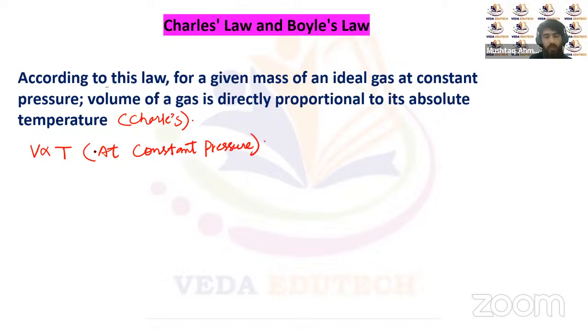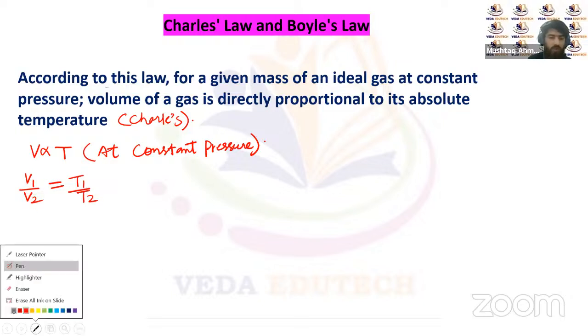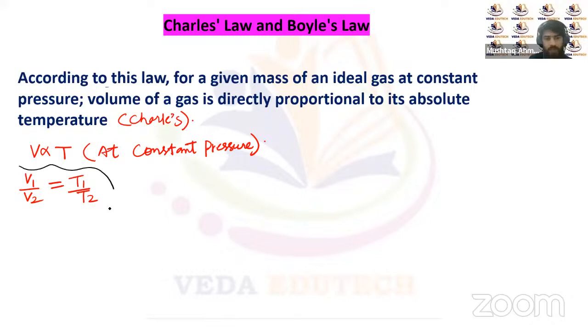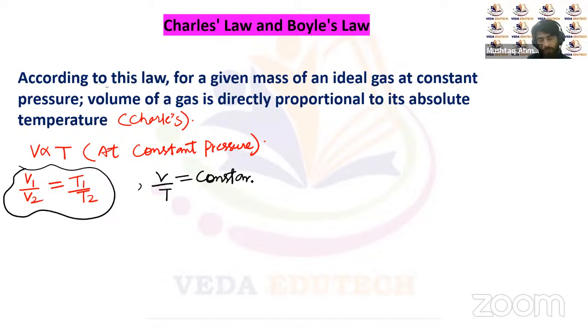So volume will be directly proportional to the temperature, or we can say V1 upon V2 will always follow T1 upon T2 for an ideal gas at constant pressure. So this equation will always be followed by an ideal gas at constant pressure. That is, V1 upon V2 equals T1 upon T2, or V upon T has to be a constant.